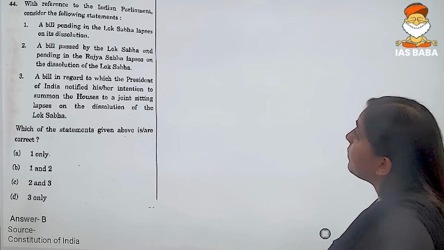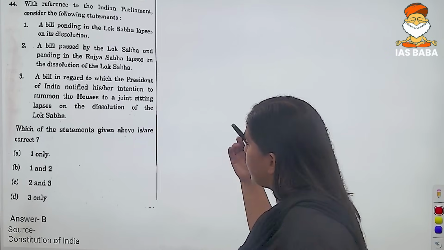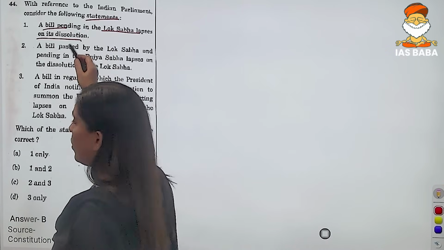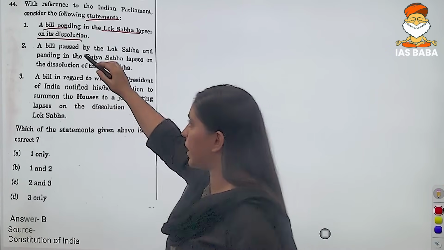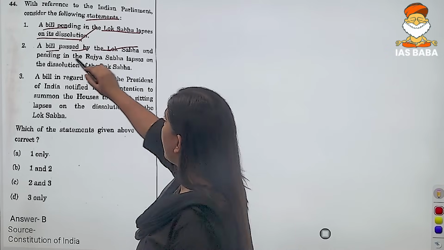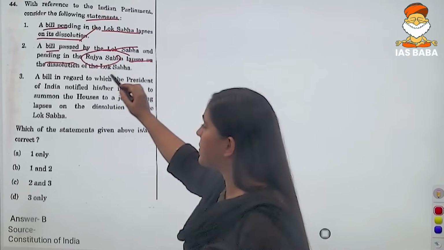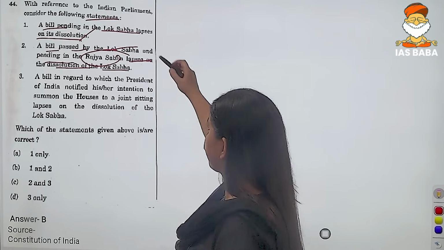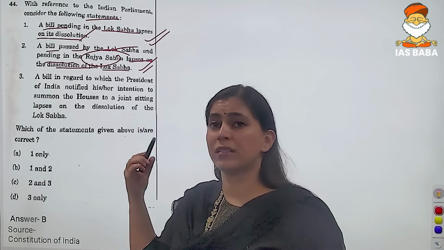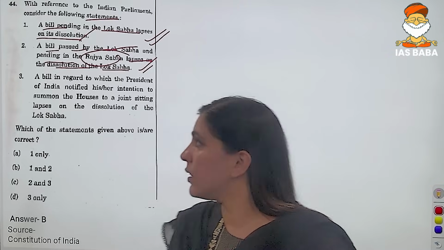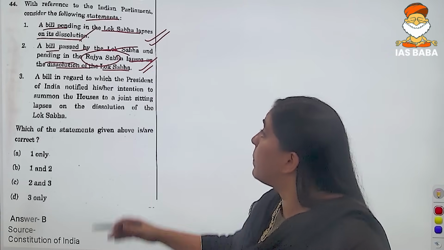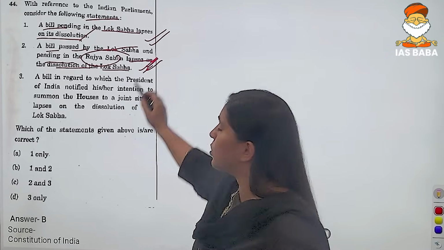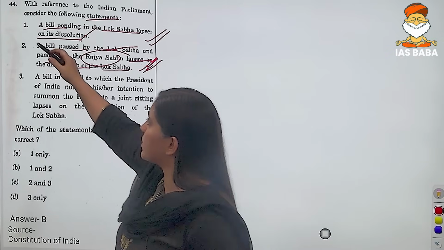Now we have, with reference to the Indian Parliament, consider the following statement, that a bill pending in the Lok Sabha lapses on its dissolution. This is correct. A bill passed by the Lok Sabha and pending in the Rajya Sabha lapses on the dissolution of the Lok Sabha. This statement is also correct because it is directly given in your Lakshmikant, right? A bill might be passed by the Lok Sabha but pending in Rajya Sabha lapses on the dissolution of Lok Sabha. So both the statements are correct.